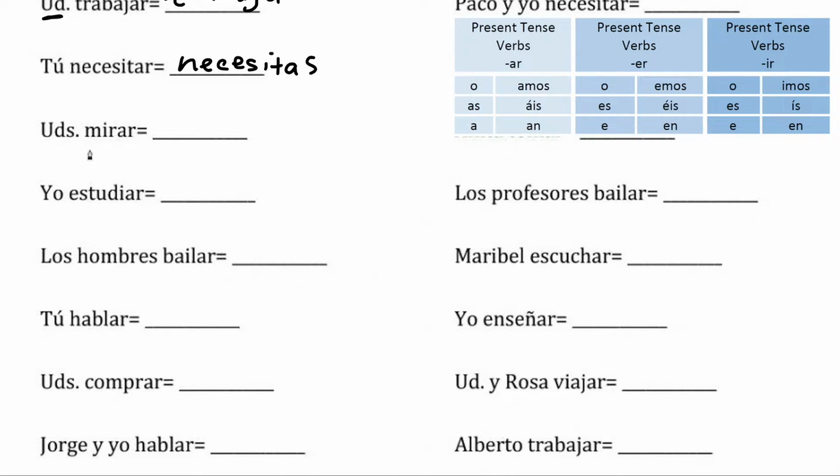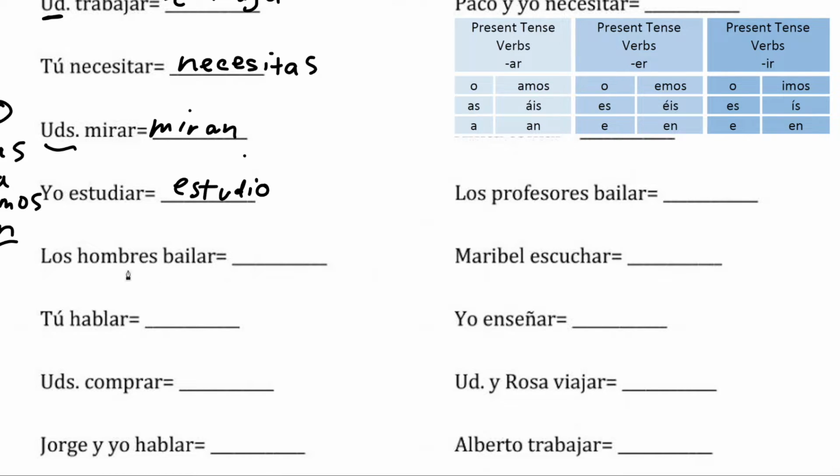Ustedes, mirar, you all look. So you all, we would use, if you need reference, you can write it down off to the side of your paper. So o, as, a, amos, and an. These are the main ones. We're gonna skip the vosotros for now. Ustedes, that would be for an. Ustedes miran. Yo estudiar, it'll be estudio.